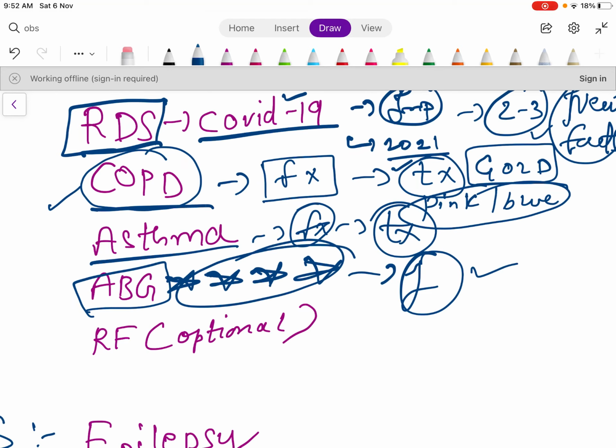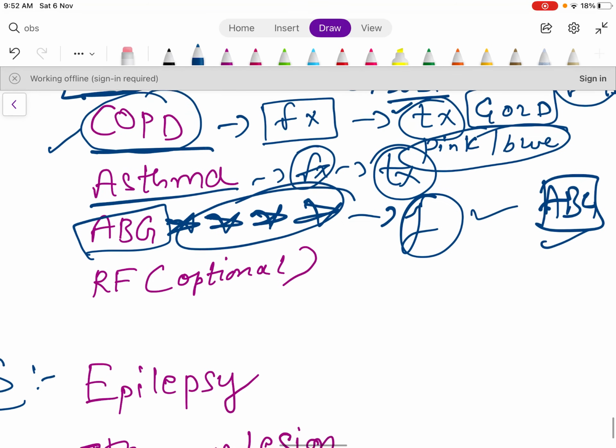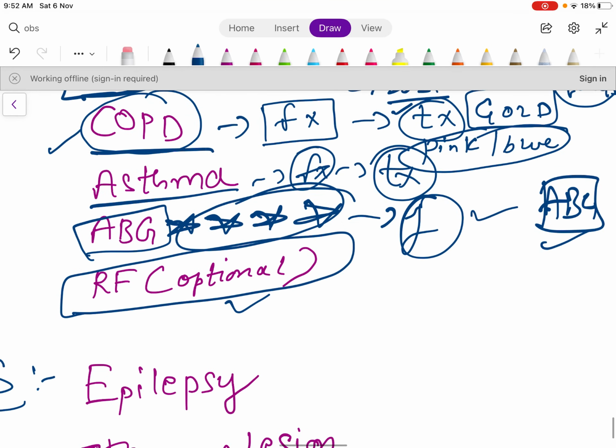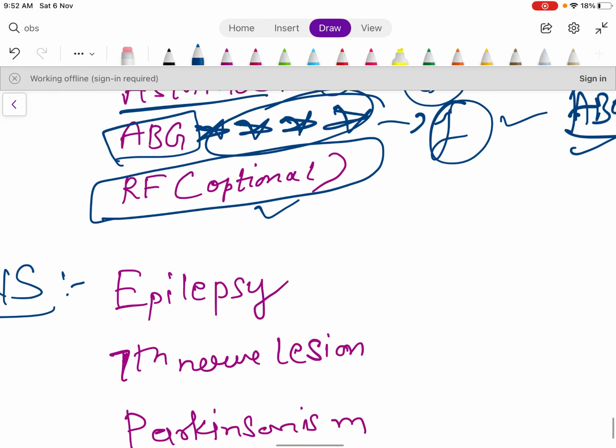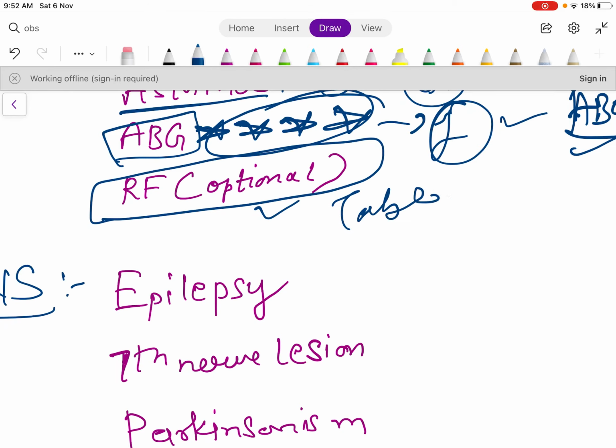I advise you, when you start doing medicine, start from this topic, because this is going to be asked. Respiratory failure is optional. If you want, you can do it. If you don't have time, then don't waste the time, just do the table of respiratory failure.